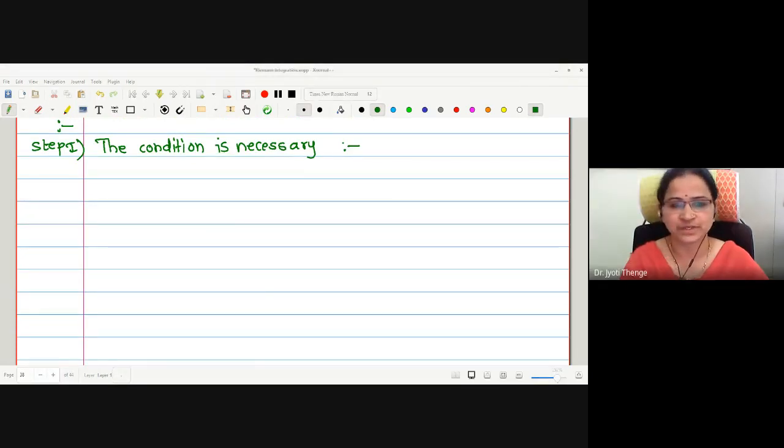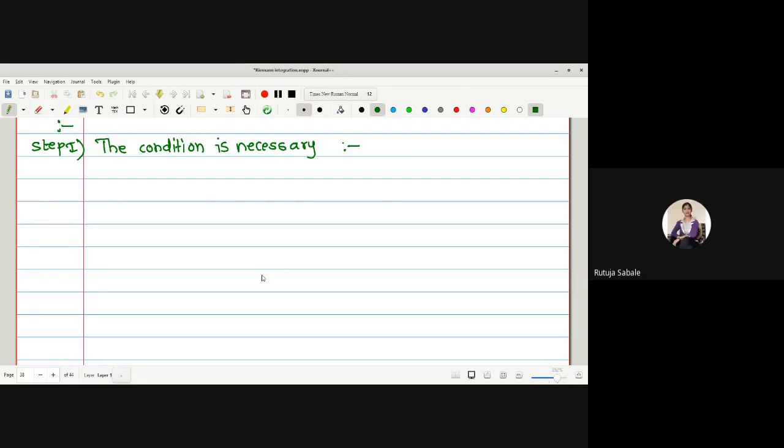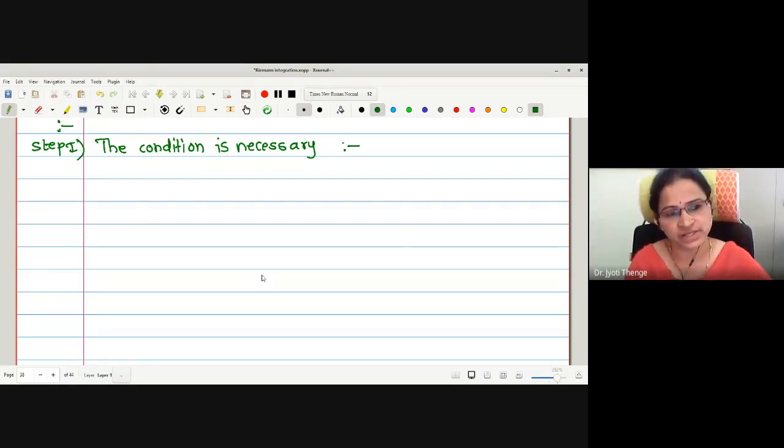Means you do not know the difference between a necessary and a sufficient condition. Actually, you should know this difference. If I want to give a simple example, say you want to take admission to MSc Mathematics in a university department. What is the essential condition? Essential condition is to give the entrance exam and come into the process. This is necessary. But is the condition sufficient? No, ma'am. Not all students who have given the entrance test will get admission. Therefore, this is only a necessary condition.